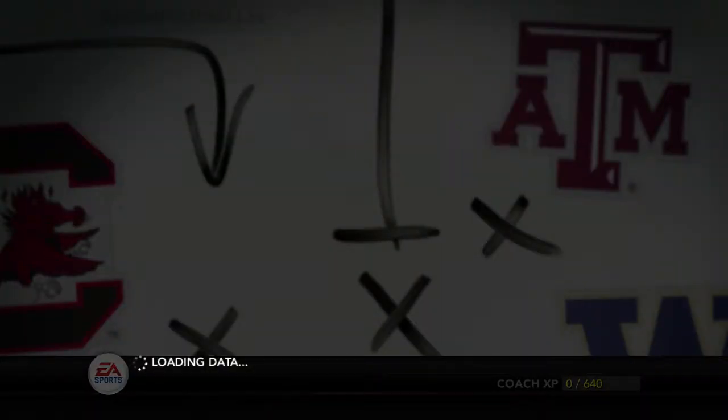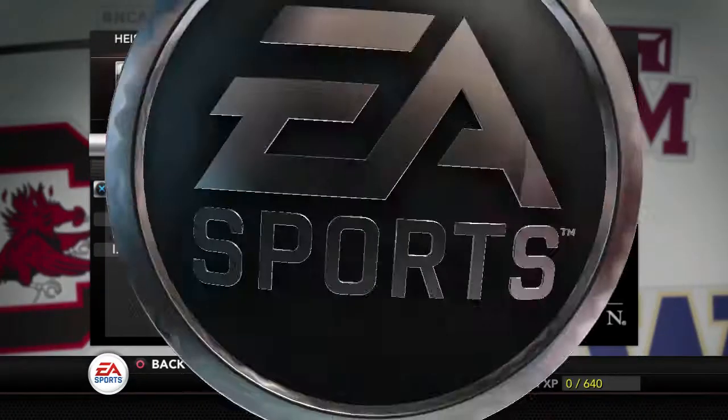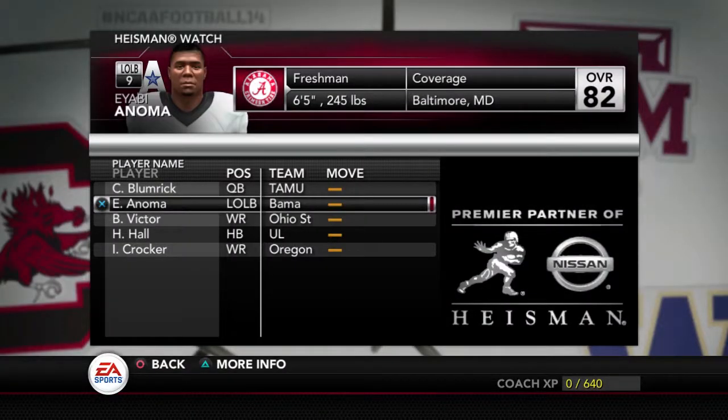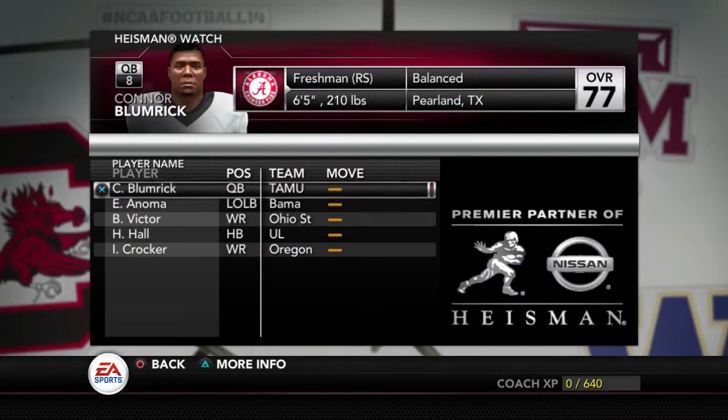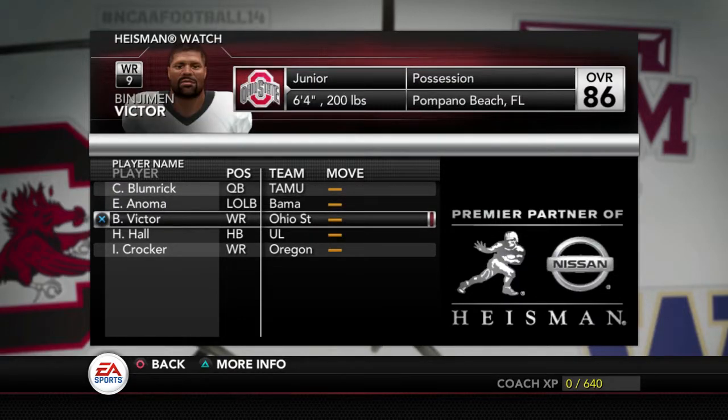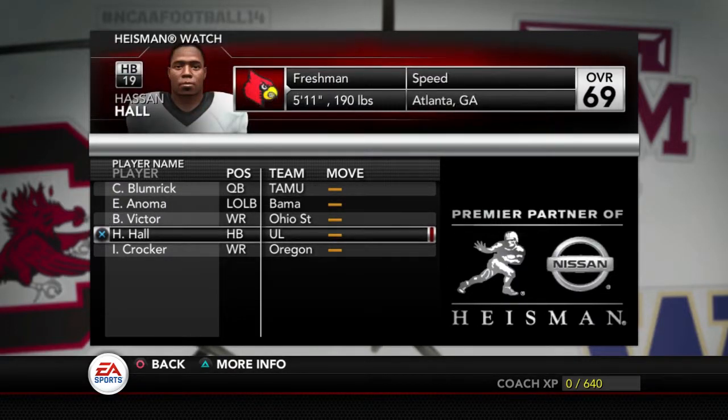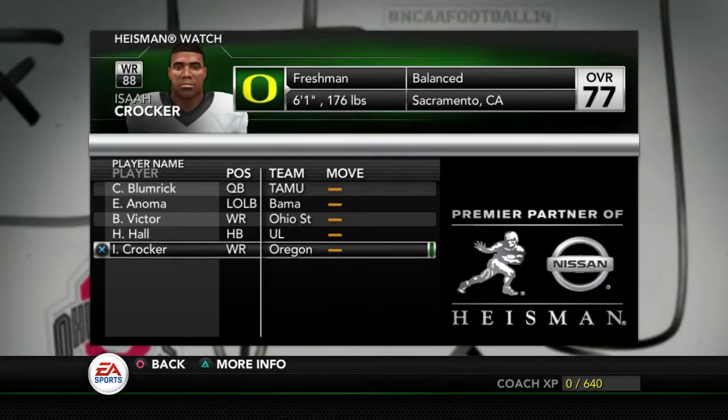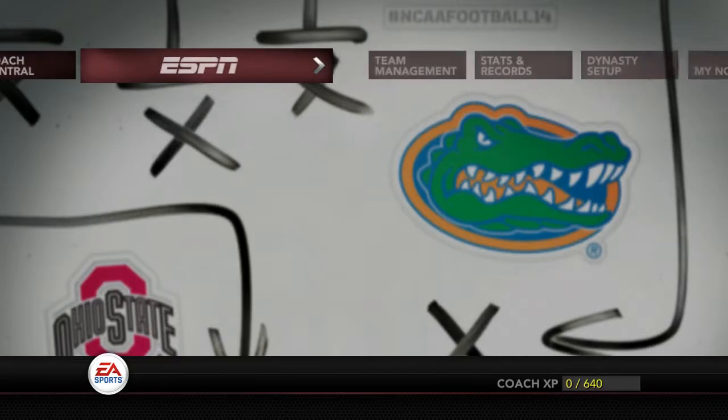We'll go to the Heisman watch. I'm pretty sure these are still pretty messed up. They have an outside linebacker for Alabama who's an 82 overall. We got a freshman quarterback from Texas A&M. Wide receiver makes sense. The running back Hall does not make sense. He's 69 overall. Does not make sense at all. And then we got Crocker, wide receiver for Oregon, which does not make sense at all.